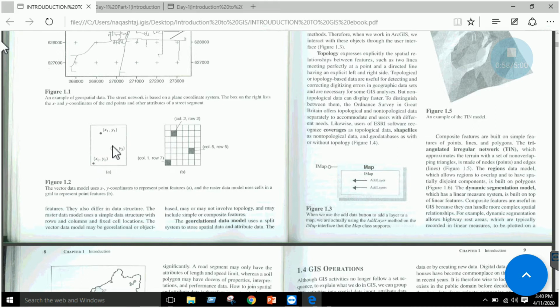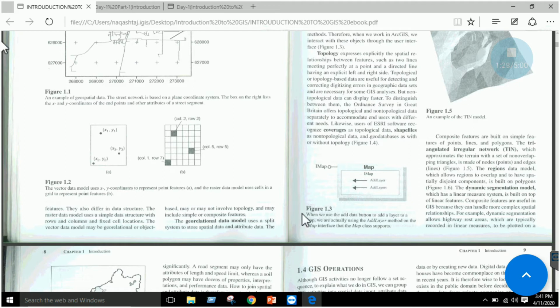These are 3 points, right? So you can see that these 3 points are our vector data model. And when these 3 points are mapped in this Cartesian coordinate system, you have understood. Now here you can see that this point x2 comma y2 is mapped over here in column 1 and row 7. So this is our raster data and this is vector data, right? And then we will see what the georelational data model is, right?